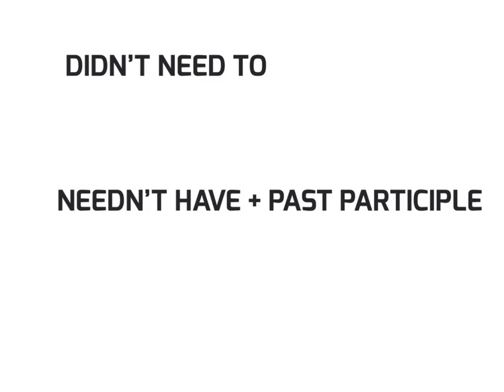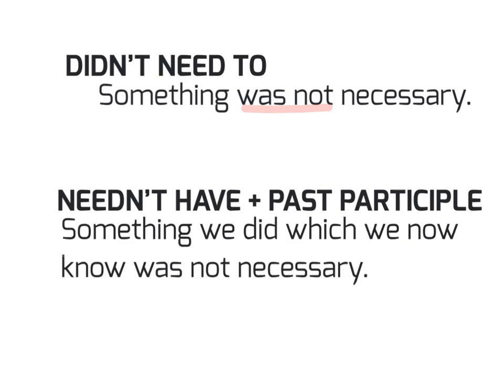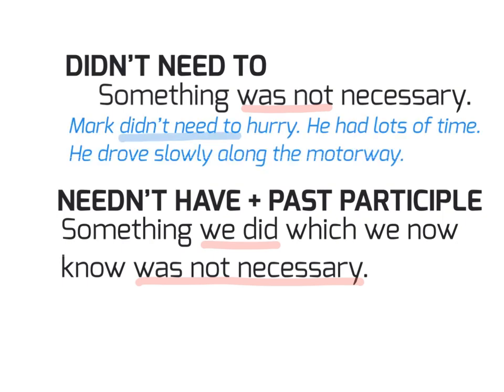So, we could wonder what's the difference between using didn't need to or needn't have plus the past participle. We use didn't need to when something was not necessary, but we use needn't have plus the past participle for something we did which we know now was not necessary. For example, Mark didn't need to hurry. He had lots of time. He drove slowly along the motorway.